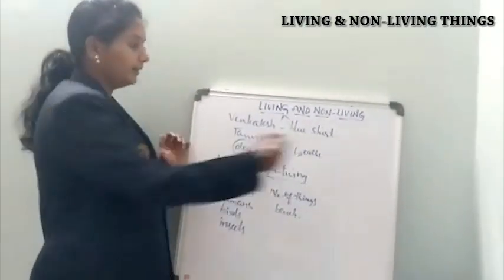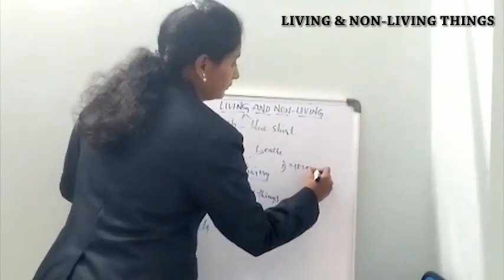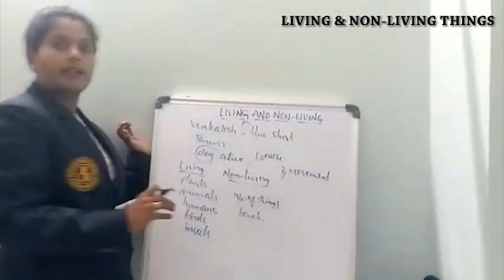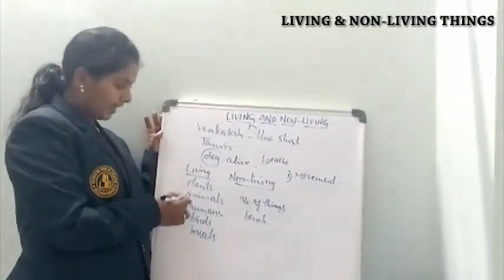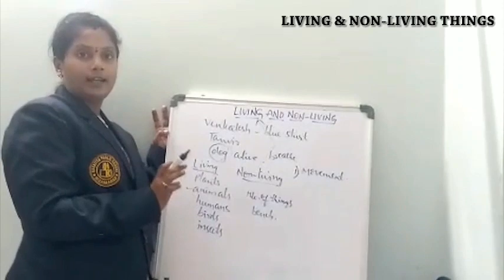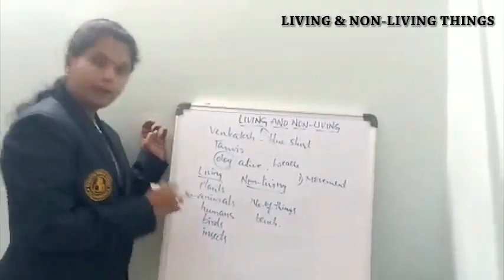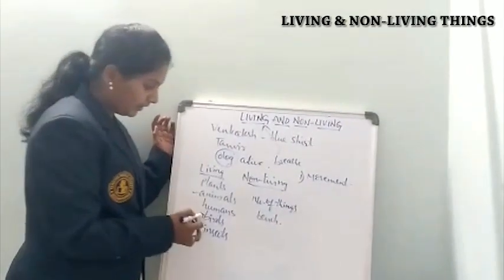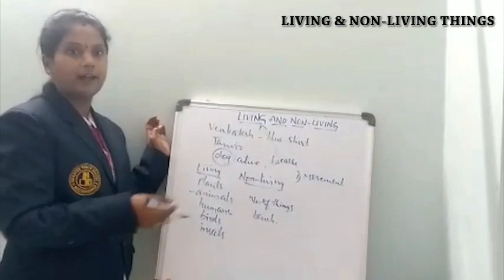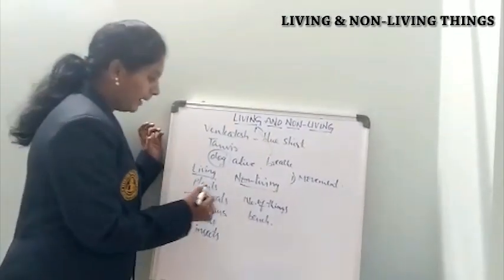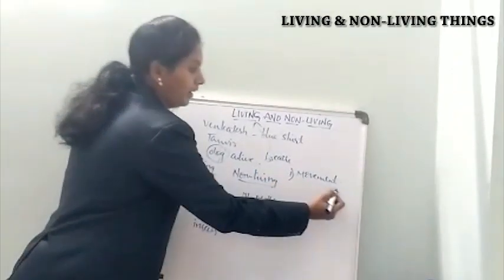First, coming to movement. Generally, all living things will show movement, like plants, animals, humans, birds, insects, etc. Animals will move from one place to another, human beings will move from one place to another, birds will fly, and insects also will fly and crawl on the ground. These all are living things, and these all show movement.